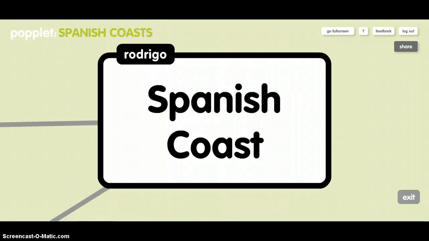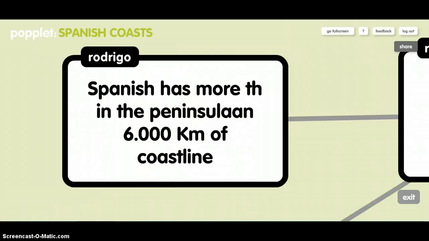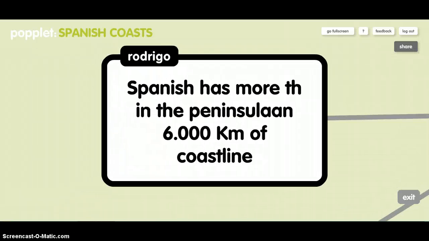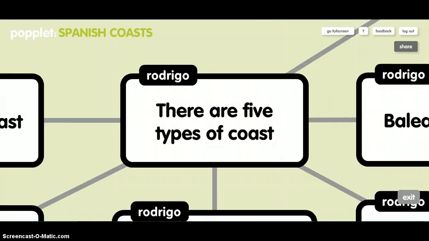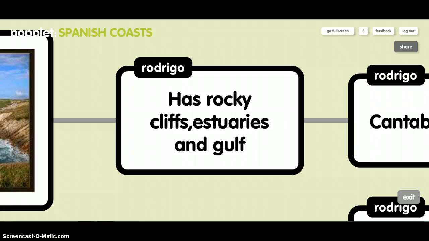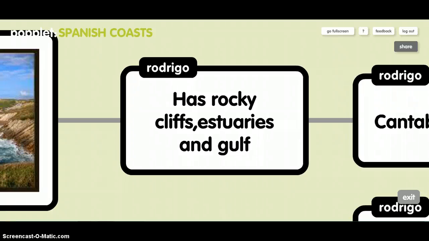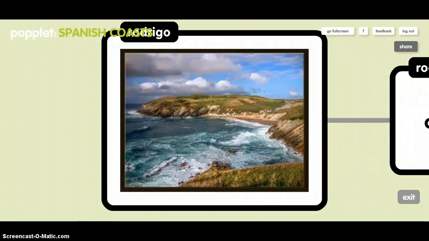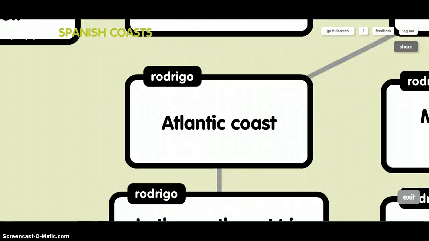The fourth main map is the Spanish coast. Spain has more than 6,000 kilometers of coastline in the peninsula. There are 5 types of coast. Cantabrian coast has rocky cliffs, estuaries and gulfs. This is a photo of a Cantabrian coast.